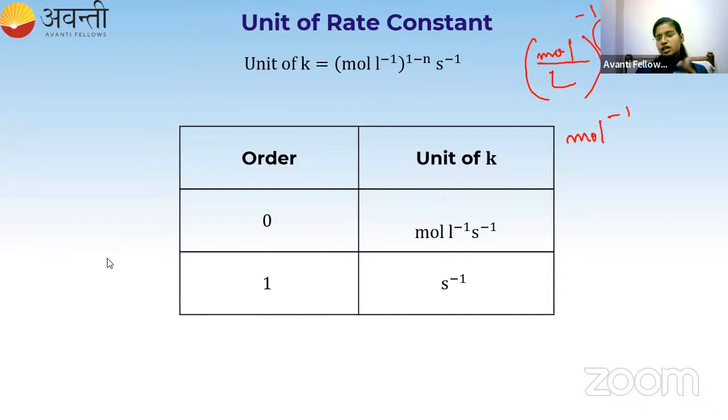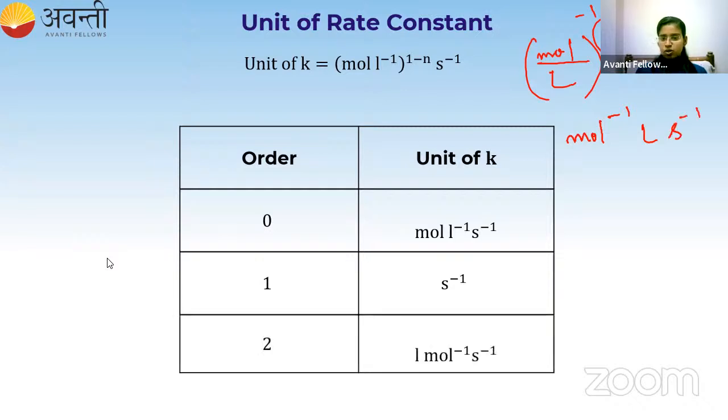Liter is already there in the denominator, so that inverse and this inverse get cancelled, so it is just liter per mole per second. It is liter mole inverse per second. Both these forms are correct: you can write liter mole inverse or mole inverse liter.